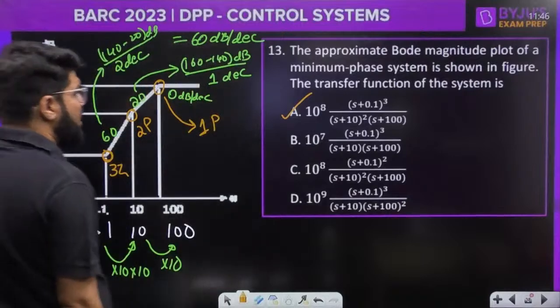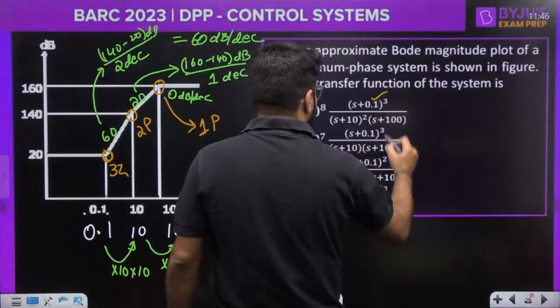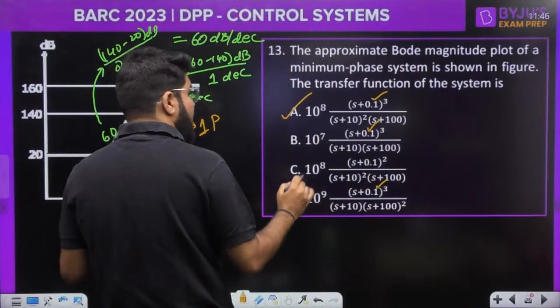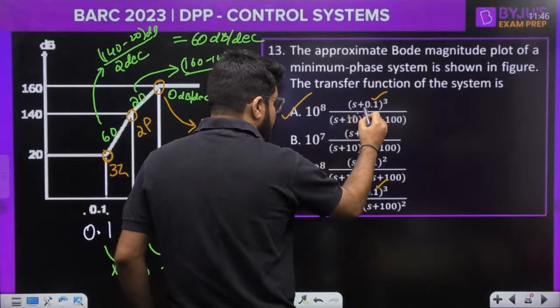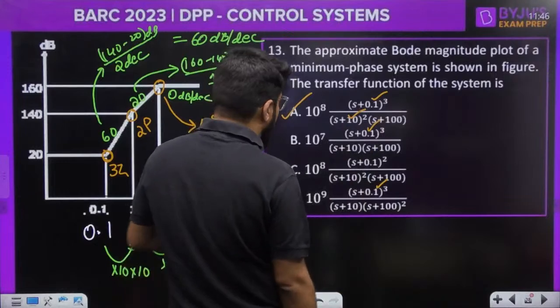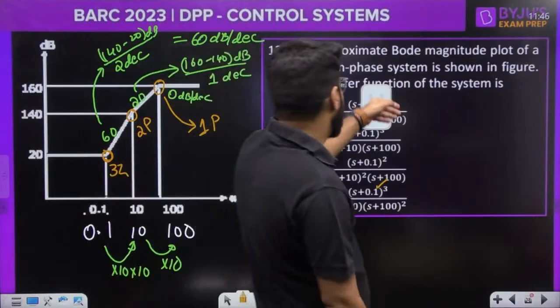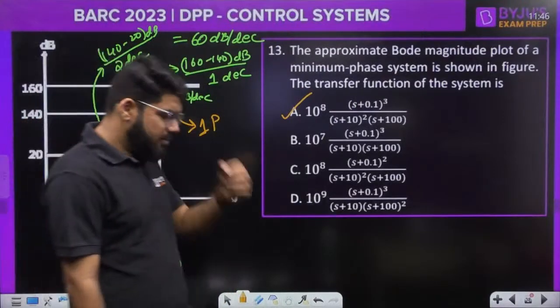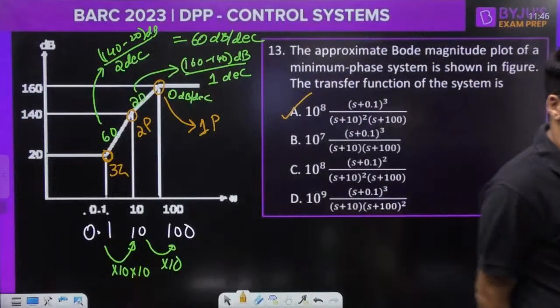By 3 zeros, again I'll tell you, 0.1 का cube. But there are 2 poles at 10. So s plus 10 denominator में whole square, that is only available here. Out of the ABD, it is only available here. So by option matching we are able to see the answer is equal to A.